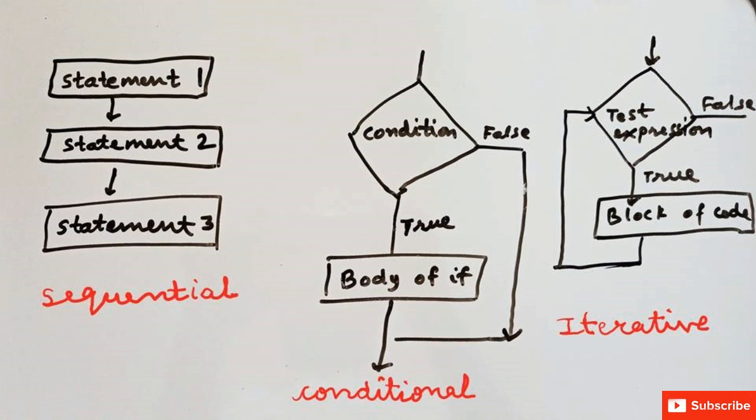So first is sequential. Sequential statements in the program are executed in a sequence order or in a linear fashion, one after another. Second is selection or conditional statements. When the program uses a condition to decide which set of statements to be executed between alternate sets of statements, that is called conditional statements. For example, if statement. Third is iterative or looping. When a certain set of statements need to be executed multiple times in a loop, the loop is executed again and again until the condition is satisfied.